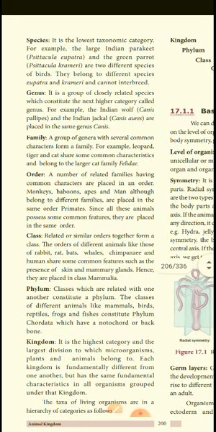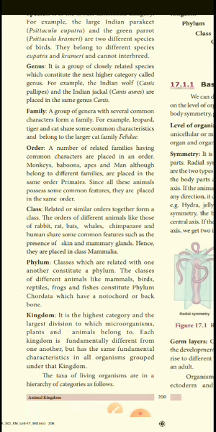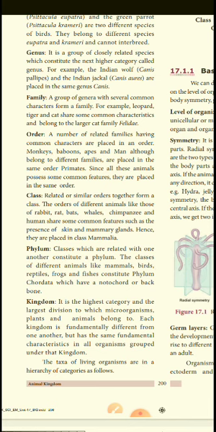What is a species? The lowest taxonomic category. The large Indian parakeet and the green parrot are two different species of birds, and they do not interbreed. Next, the genus. Closely related species are placed in the next higher category, called genus. For example, the Indian wolf, Canis pallipes, and the Indian jackal, Canis aureus, are placed in the same genus, Canis. These are the zoological names, normally we call them Indian wolf and so on.